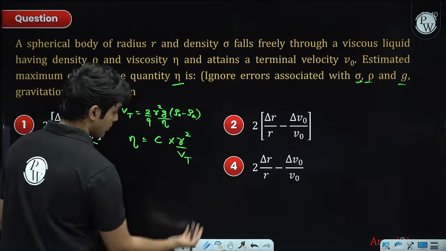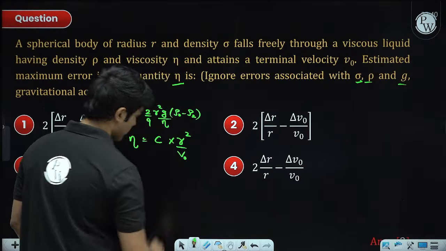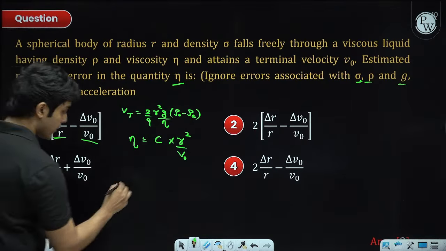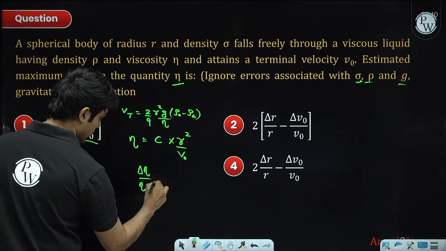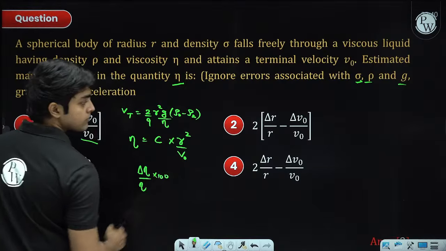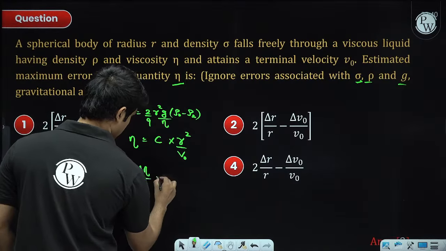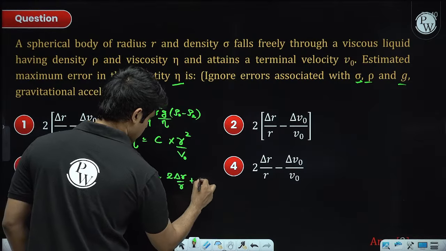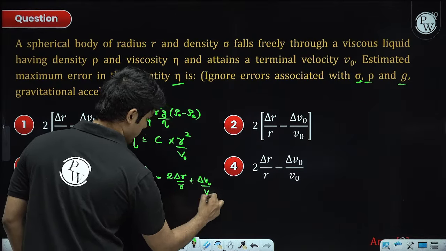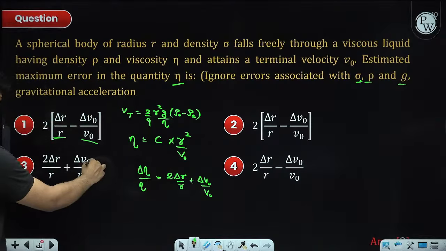Terminal velocity, they have taken the symbol V naught. So now you can write the percentage error formula, delta eta divided by eta times 100 equals 2 delta R by R plus delta V naught divided by V naught, and that would be it. So option C is the answer.